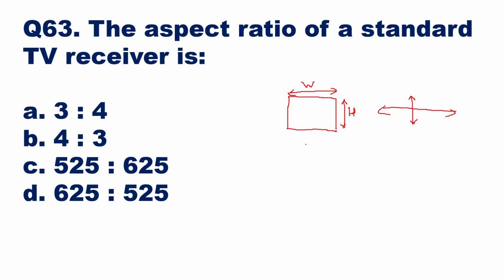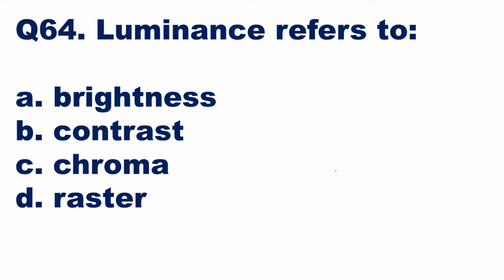So the ratio of width to height is called the aspect ratio, and the standard aspect ratio for a TV receiver is 4 is to 3. If the width is 4 times, then the height will be 3 times. So 4 is to 3 is the answer. And if you have the HDTV concept, then it is 16 is to 9. But basically it is 4 is to 3. So option B, 4 is to 3, will be the right answer here. Then we'll go to the next question.